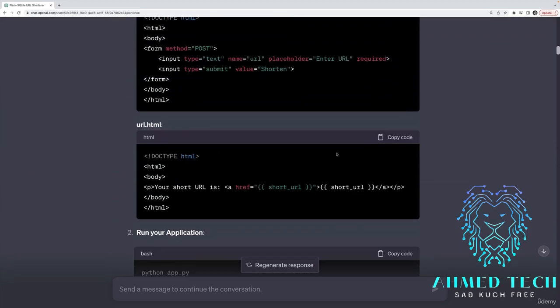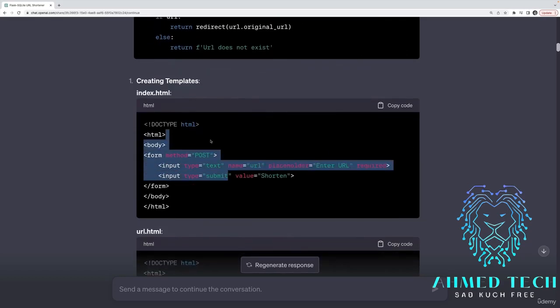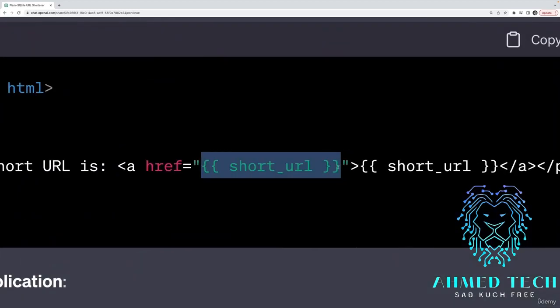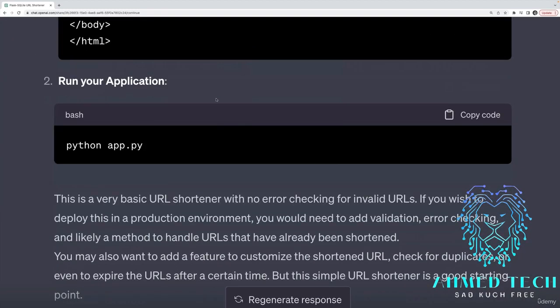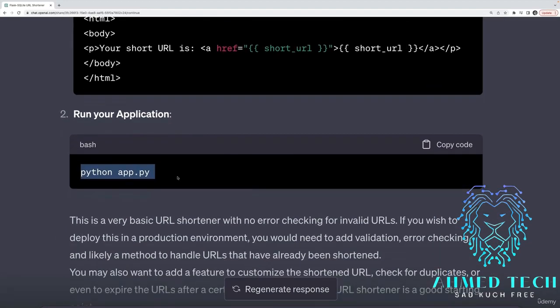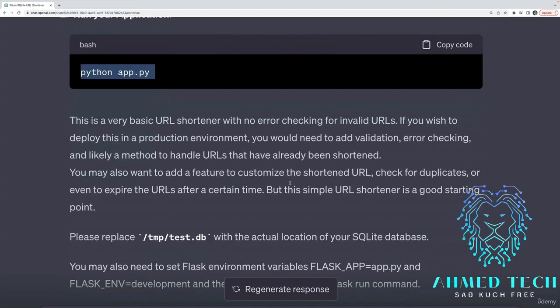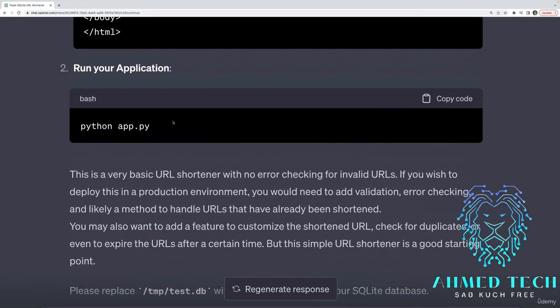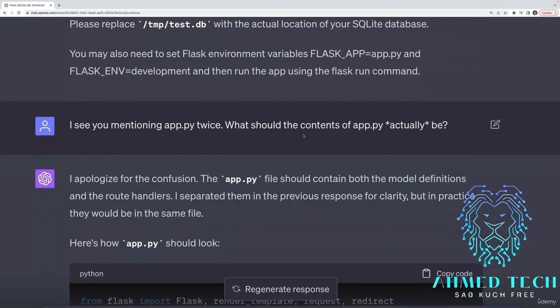Then it also gave me a couple of really basic templates, index.html, url.html, where it eventually is going to render the shortened URL. And then it told me, here's how you run your application. Sure. Although I usually use flask run instead of python app.py. Fine enough. It gave me some explanation, told me to replace the test database URL with the location of my actual SQLite database, set my Flask environment variables, and then it actually did tell me to use flask run, even though it told me to use Python up here. Slightly confusing, but simple enough to figure out.